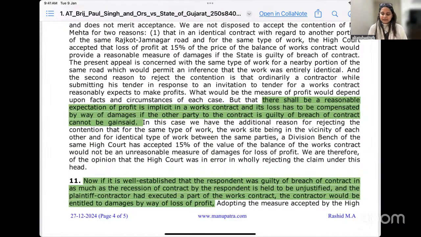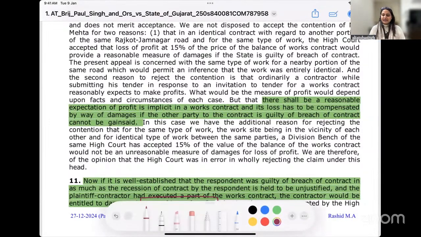That is how you also become entitled to claim those damages from the other party. Now, it is a well established principle that the respondent was guilty of breach of contract inasmuch as the respondent rescinded the contract unjustifiably. The plaintiff contractor had executed a part of the work contract, and the contractor would be entitled to damages by way of loss of profit.